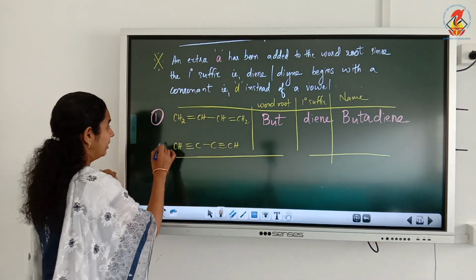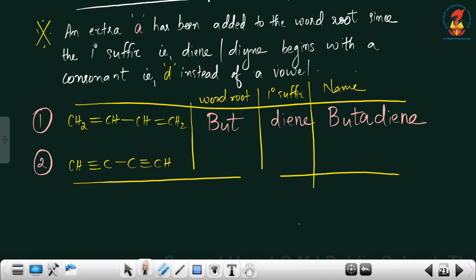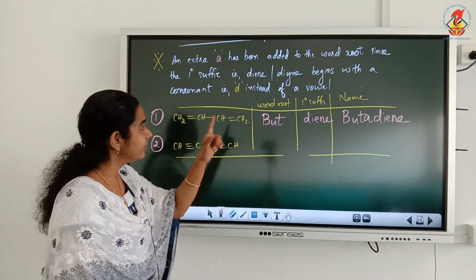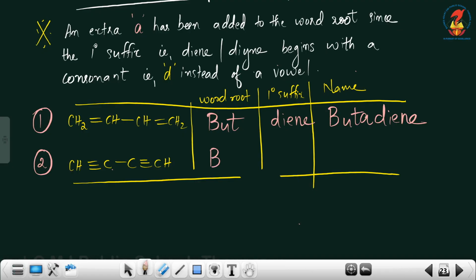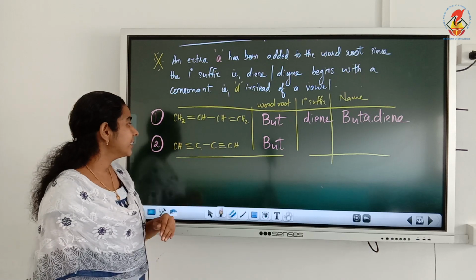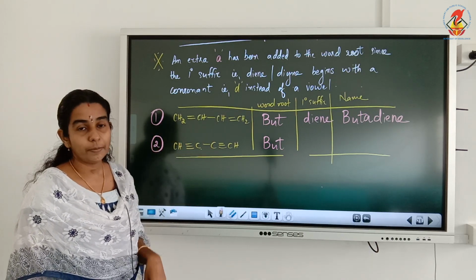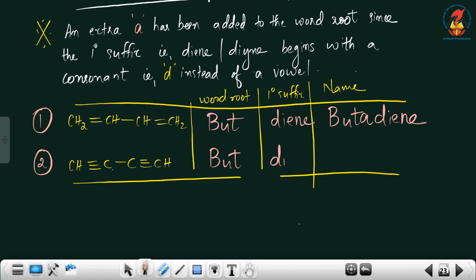Now see the second case also. In the second compound, 1, 2, 3, 4 carbon atoms are present, so the word root will be but again. Then we have to check whether they are singly bonded, double bonded or triple bonded. Yes, here we can see triple bonds, and two triple bonds are present. So the primary suffix will be diyne.